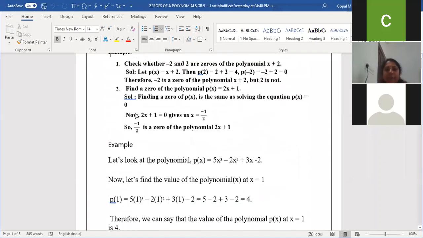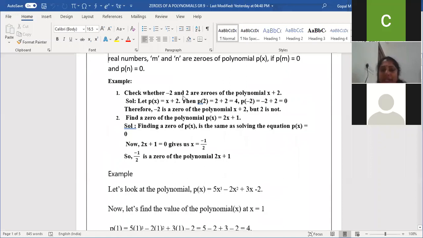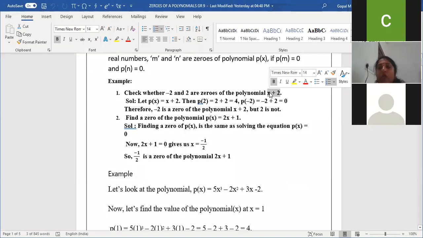So first example, check whether -2 and 2 are zeros of the polynomial x plus 2. So this x plus 2 is the polynomial. As I said, a polynomial can be one term. If only one term is there, that is also a polynomial. If two terms are there, that is also a polynomial. So here x plus 2, how many terms are there?